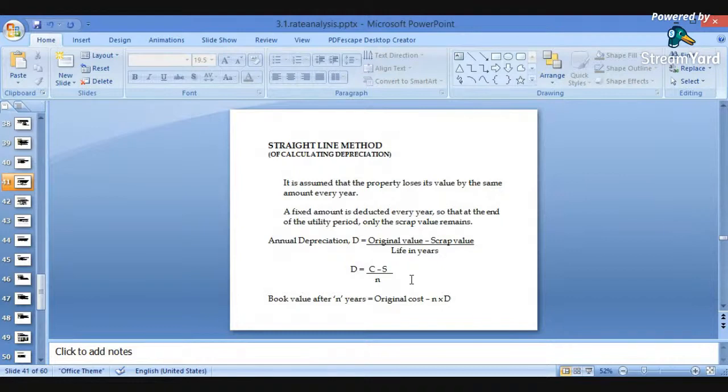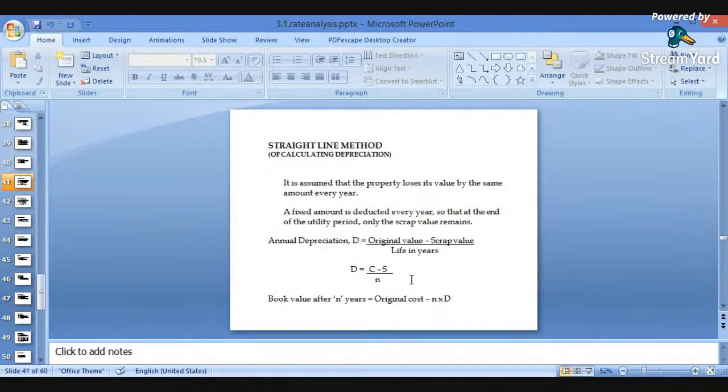Number one is the straight line method. It is assumed that the property loses its value by the same amount every year, so there will be a reduction in the amount every year. A fixed amount is deducted every year so that at the end of the utility period only the scrap value will remain. After the utility of the building has been completed, the amount left will be only the scrap value.